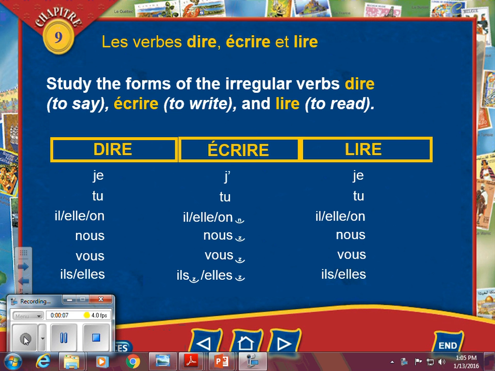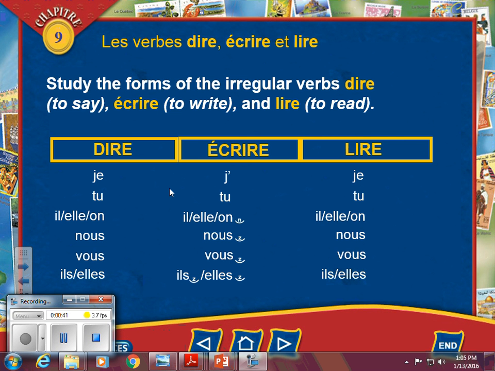Tonight's homework is real quick. These are the irregular RE verbs that we're learning in this chapter, the verbs to say, to write, and to read. They are the verbs dire, écrire, and lire. All you need to do tonight, please put a heading in your notebook. Les verbes dire, écrire, et lire. Please write down the verbs and their definitions underneath your heading. Dire, to say, écrire, to write, and lire, to read.